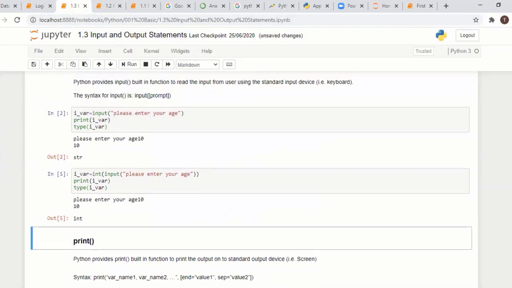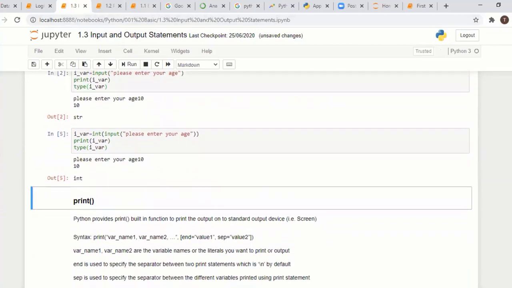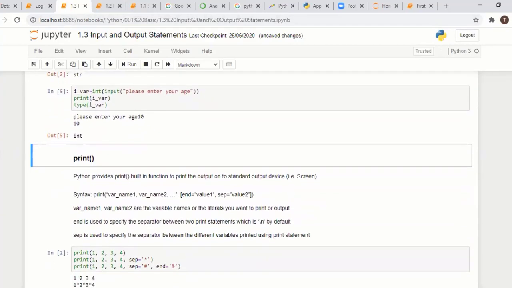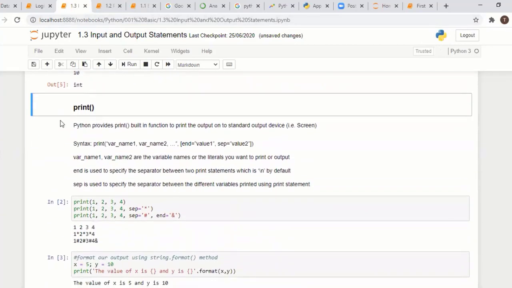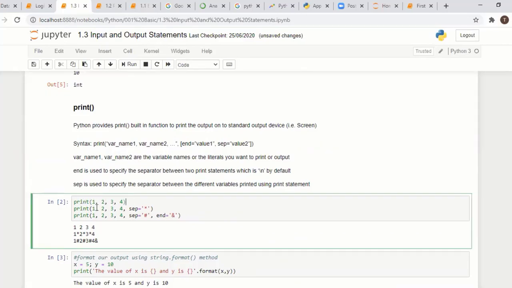So like input, there is an output statement. We want to show the result, right? The output statement here is the print function. You can print to the user whatever you want. There are different formats you can use. Directly you can use print like this, or if you want to use any separator between the values, you can specify the separator value, like a star. You can compare with the result.